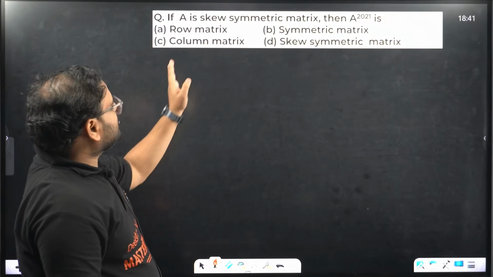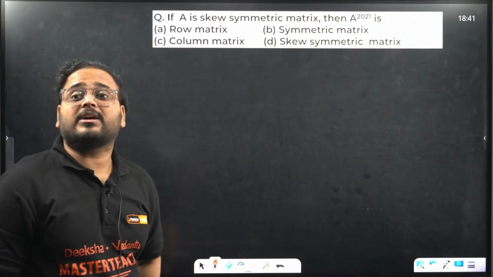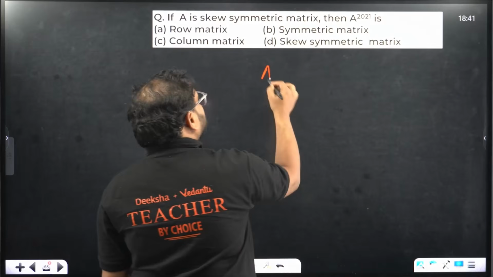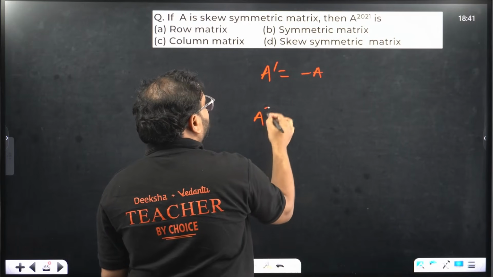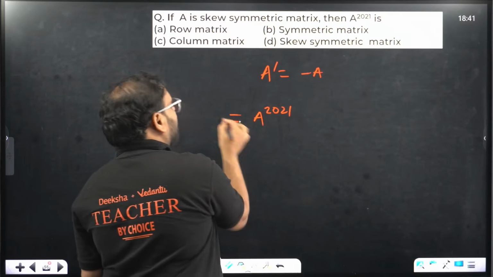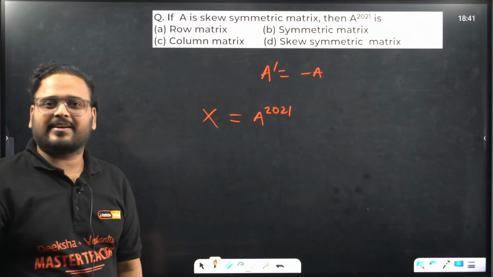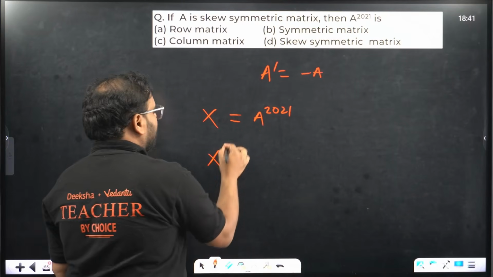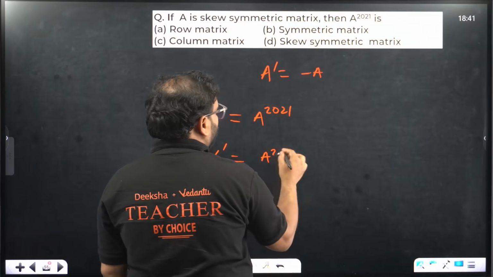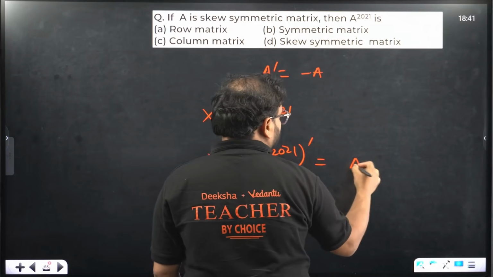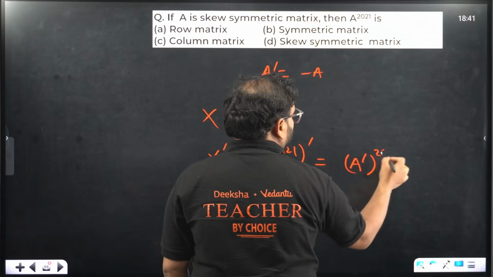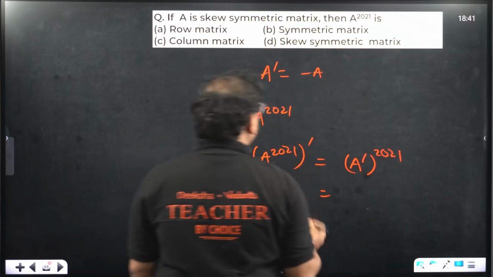If A is a skew symmetric matrix, then A power 2021 is what? A is a skew symmetric matrix, that means A dash is minus A. You're saying A power 2021 is what? We don't know that. Take it as matrix X. Next step is X dash, A power 2021 dash. You know the property, we can take the powers later. So A dash to the power 2021. What is A dash value?